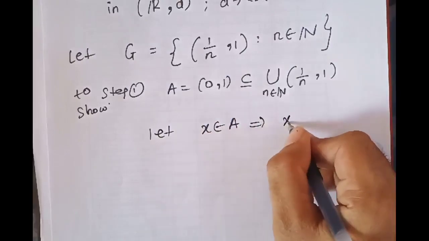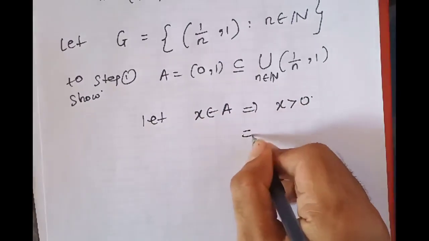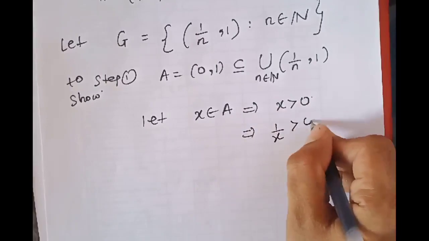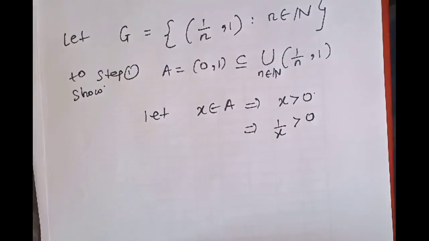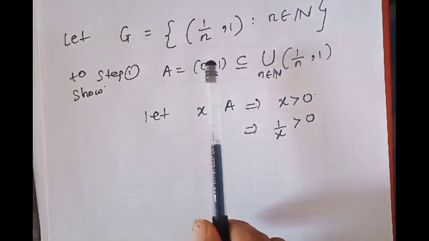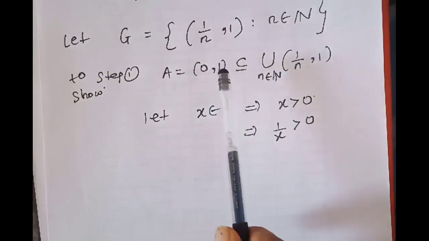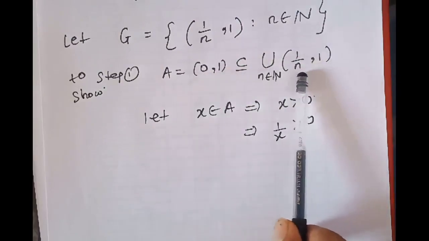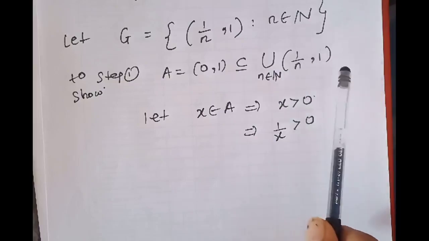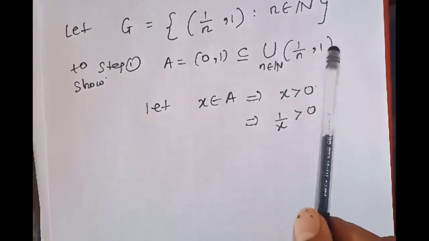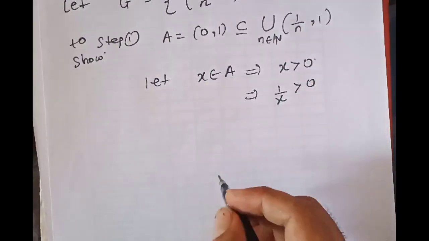So that means x is greater than 0, which means 1/x is also greater than 0. What we are trying to do is prove that x is in some interval like this, that means x is ahead of some 1/n. For that purpose I have taken the reciprocal.